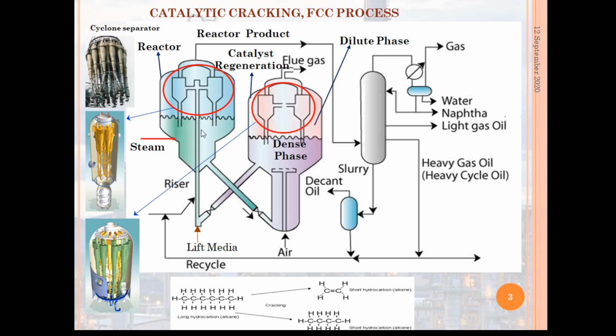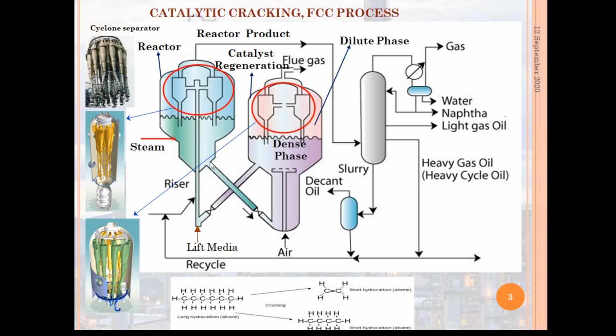After this reaction, coke forms over the catalyst surface, and because of the coke, the catalyst loses its activity.